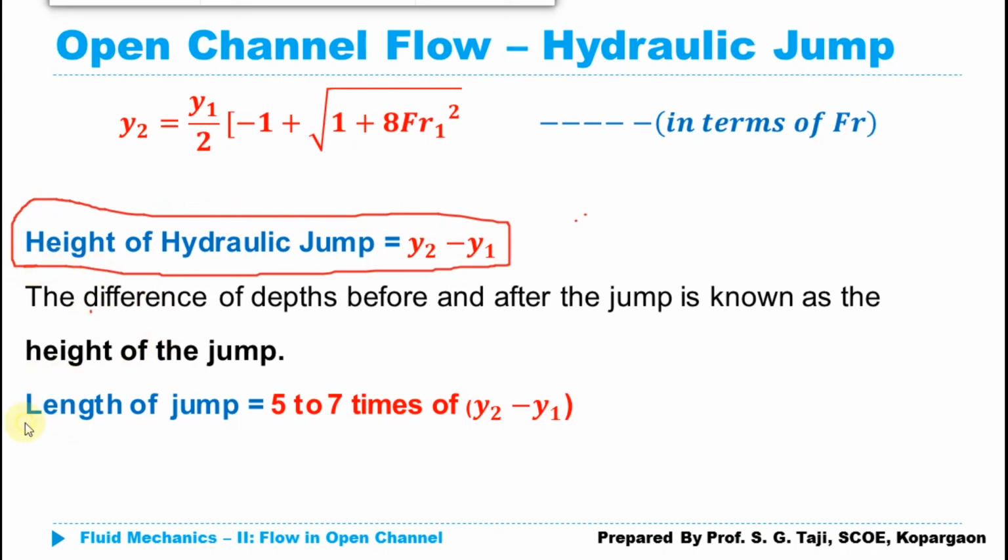After calculating the height of jump, the length of jump can be simply calculated by multiplying it with 5 to 7, or simply by taking its average, 6 multiplied by the height of jump. So I can simply calculate the length of jump by multiplying the height of jump with 6. So this is our derivation for the hydraulic jump. Hope you understood it. If you have any doubts, you can again go through the video.